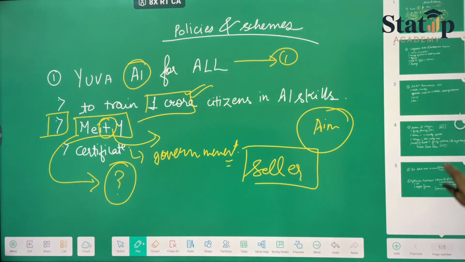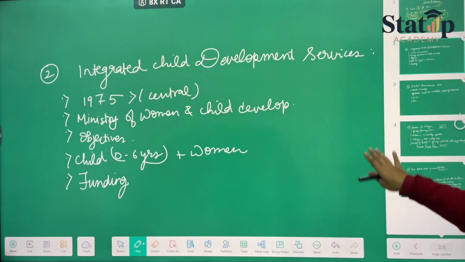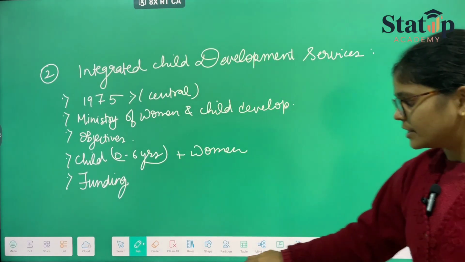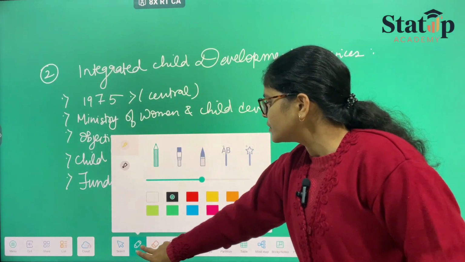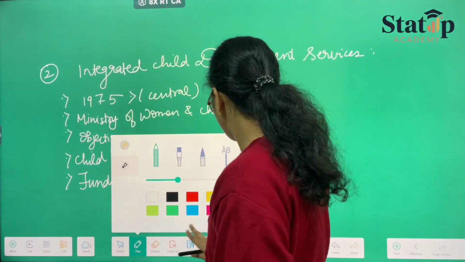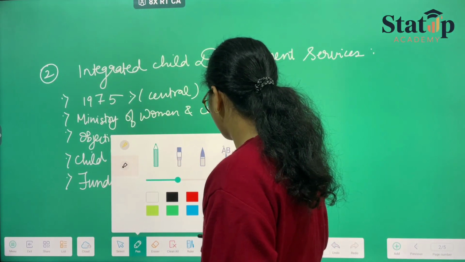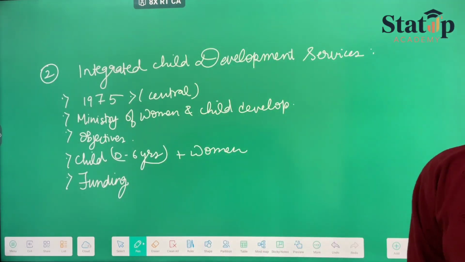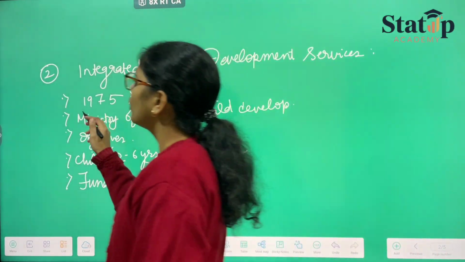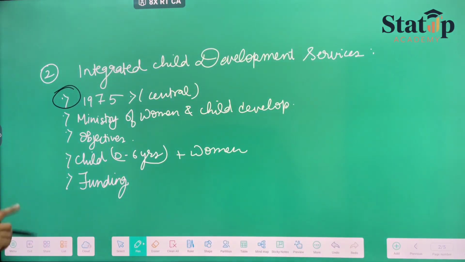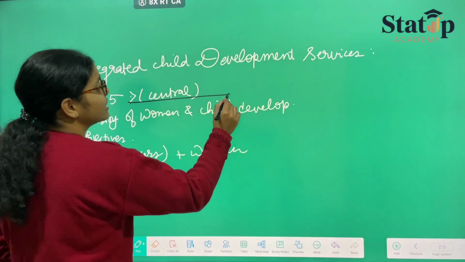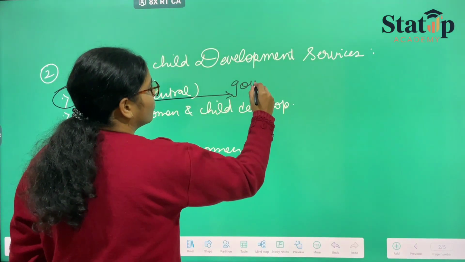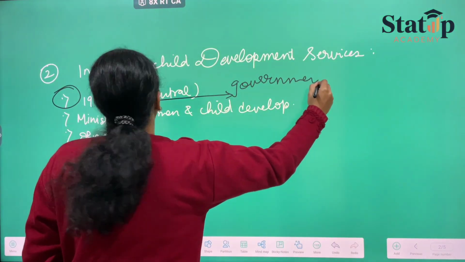Now we are moving on to the next policy, which says what? The Integrated Child Development Services. It refers to the scheme that was planned in 1975 and launched by the central government.